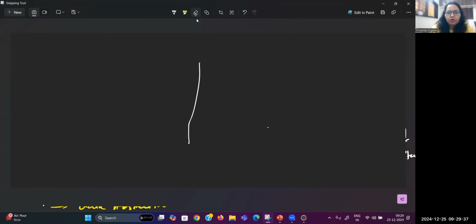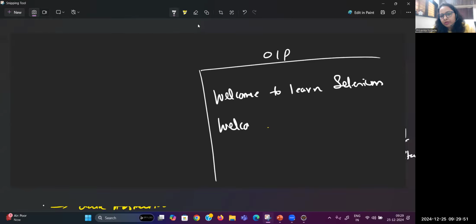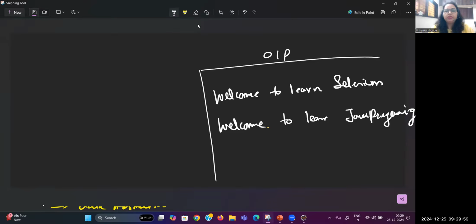There is one homework for you. Just try this code. Create another class and there should be this output: Welcome to learn Selenium. One more statement I want to bring: Welcome to learn Java program. Try this. Print two statements in your console. Write a Java program where you are able to print two different statements in your console. Once you complete the code, take a screenshot and send it directly in your WhatsApp group.